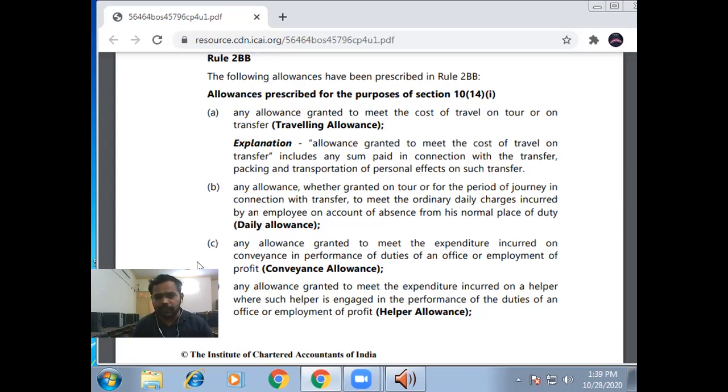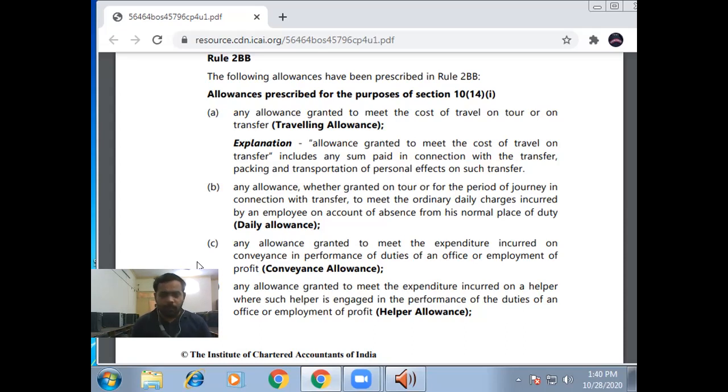Okay, and second is daily allowance. Any allowance, whether granted on tour or for the period of journey in connection with transfer, to meet ordinary daily charges. When you go on a tour from the organization side, there are lots of expenses like your food cost, your traveling cost, your residence cost, your stay cost, and many other petty expenses.